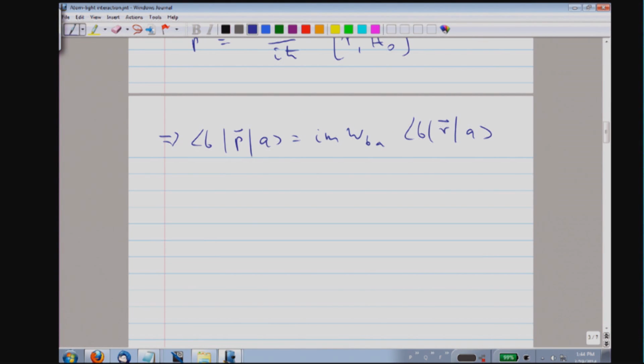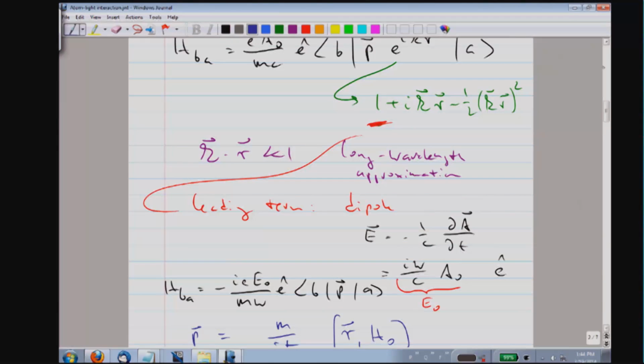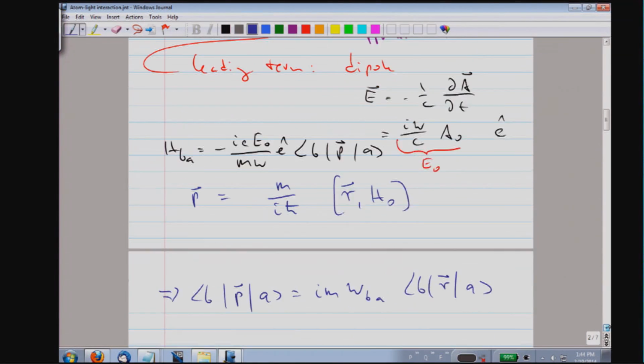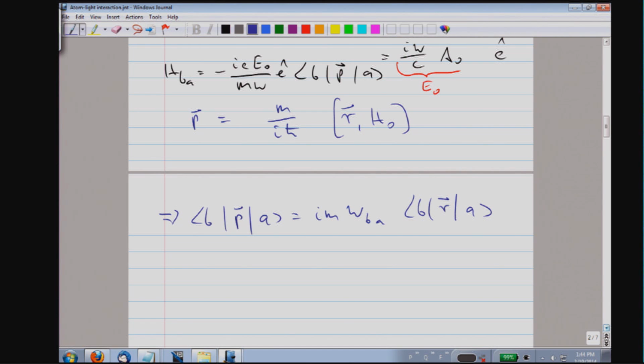So by inserting this into this equation, we now finally obtain our result for the matrix element in the dipole approximation.